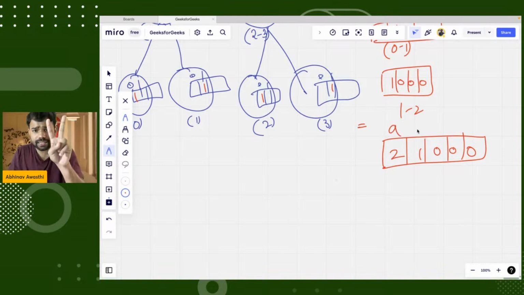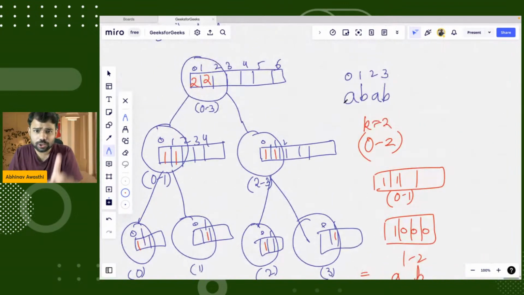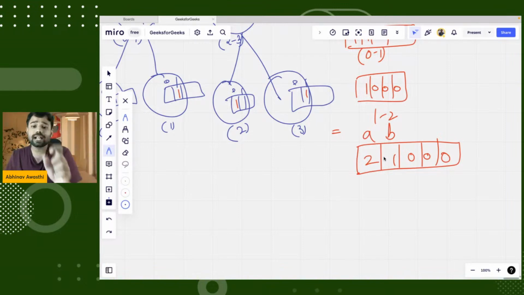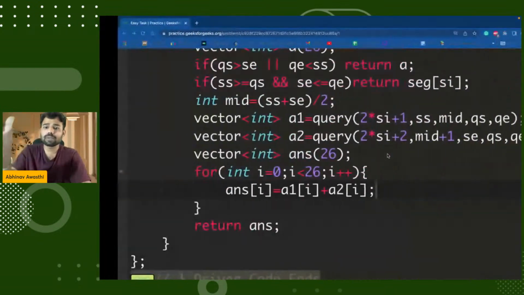Means there are two A's and one B in this value. You can see there are two A's and one B between 0 to 2. And now from these two A's and one B, I will check. So first I will check for all the A's, then I will check all the B's, and then finally when I get the kth largest, I will print it.